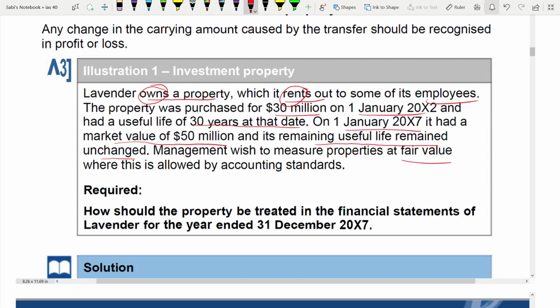So which standard applies? IAS 16. You have to apply the rule of IAS 16, not IAS 40. They have already told you that they wish to measure at fair value. So any revaluation gain will go to other comprehensive income, because of IAS 16.